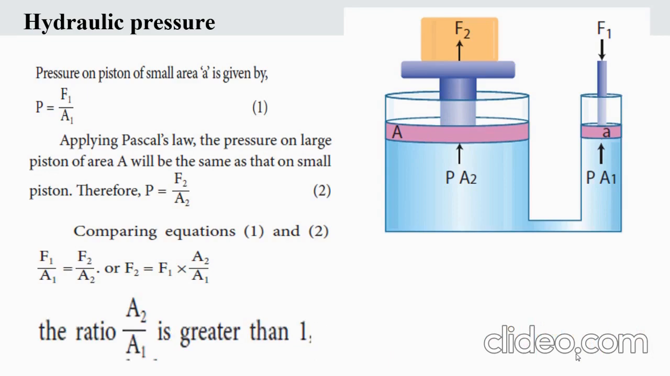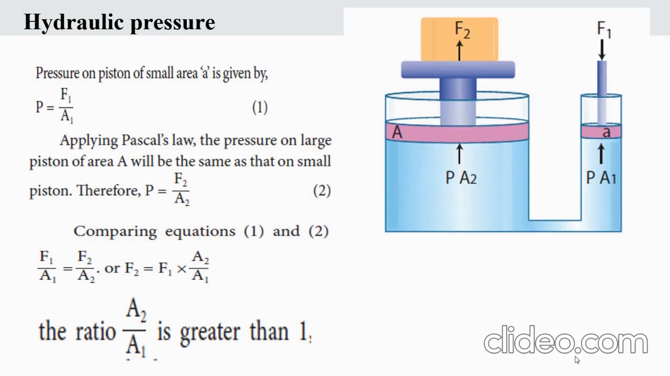The ratio A2 by A1 is greater than 1. Since the ratio A2 by A1 is greater than 1, the force F2 that acts on the larger piston is greater than the force F1 acting on the smaller piston. Hydraulic systems working in this way are known as force multipliers.